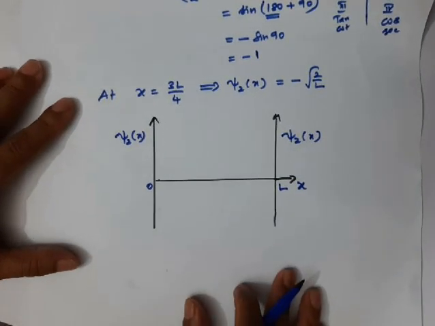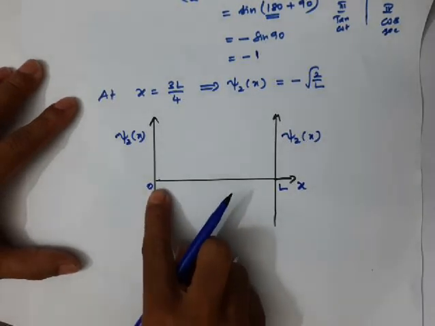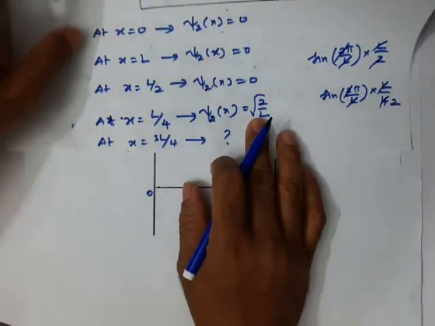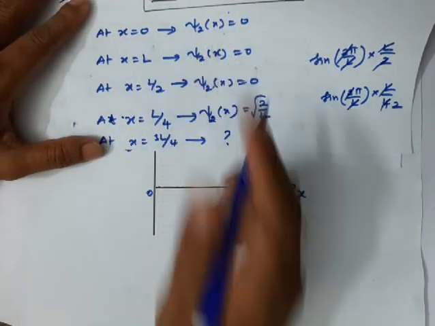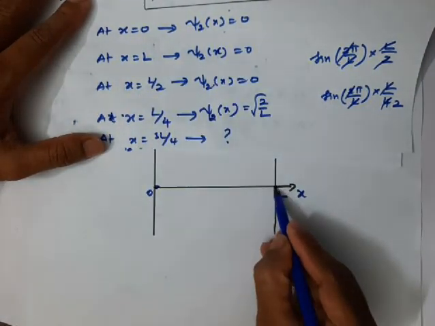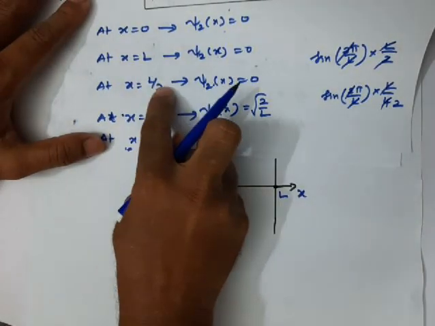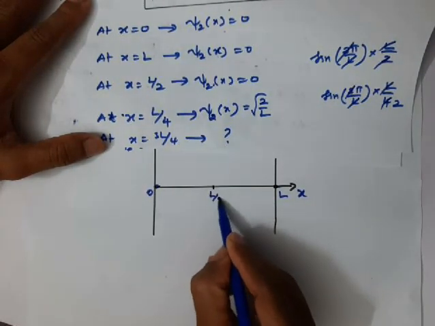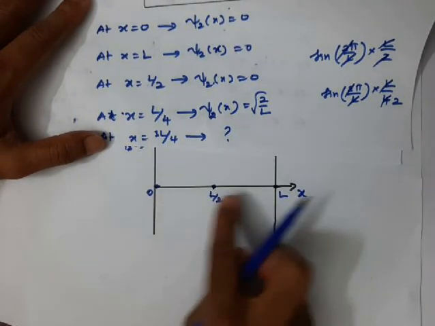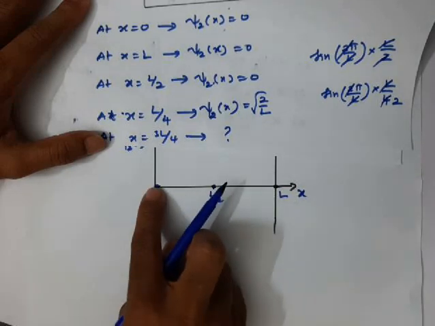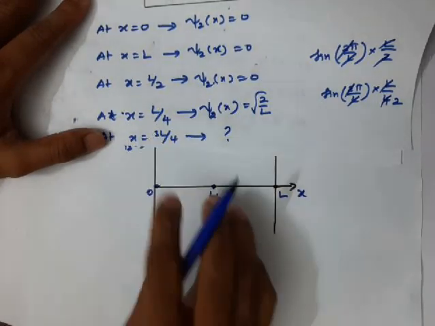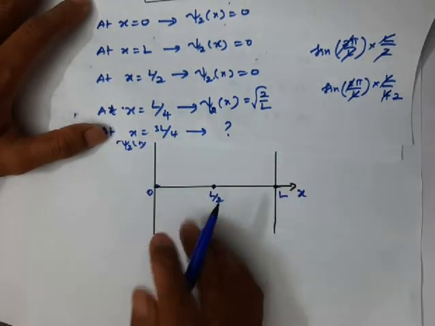Okay. Now, when x is equal to 0, I will show you, see, at x is equal to 0, wave function value is 0. Similarly, at x is equal to L, the wave function is again 0. At x is equal to L by 2, that is the middle of the box, the wave function is 0. Right? So wave function becomes 0 at x equal to 0, at x equal to L by 2, at x equal to L. What is the value of the wave function at x is equal to L by 4?